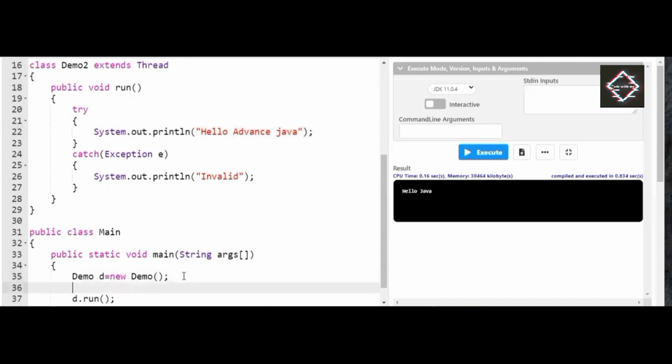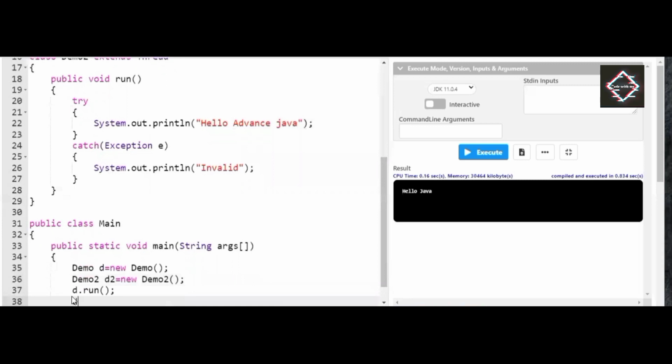Now what I will do, I'll just take this out. Demo 2, D2, D2 dot run.